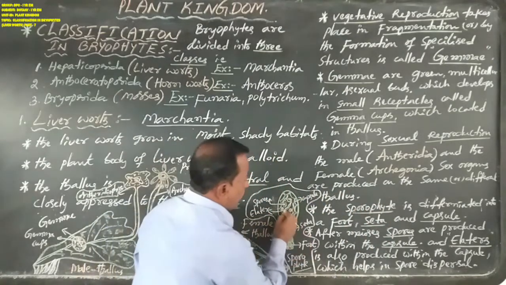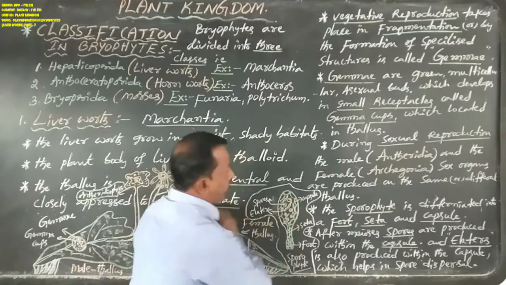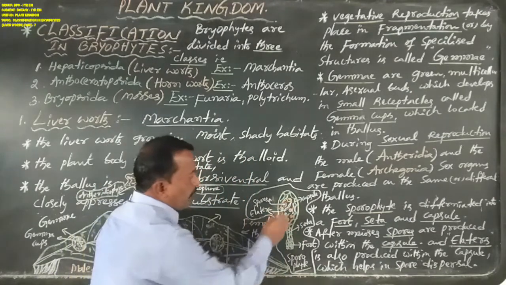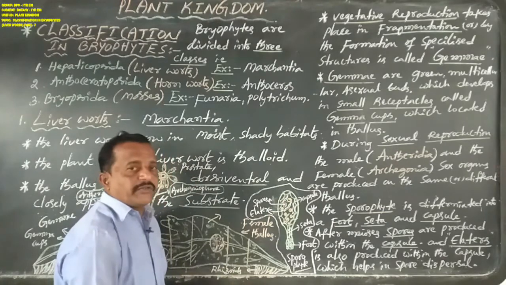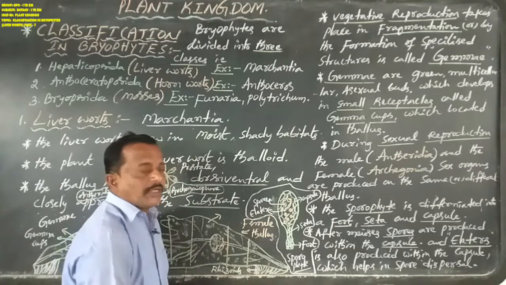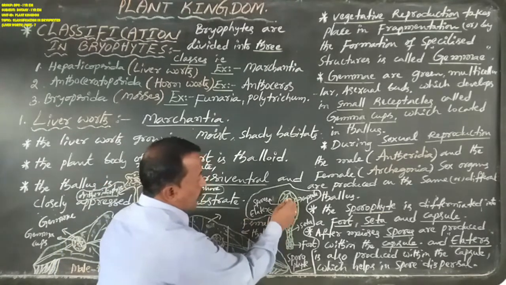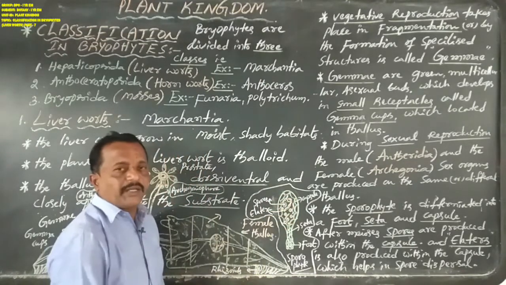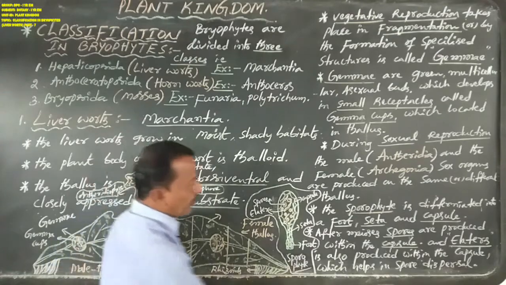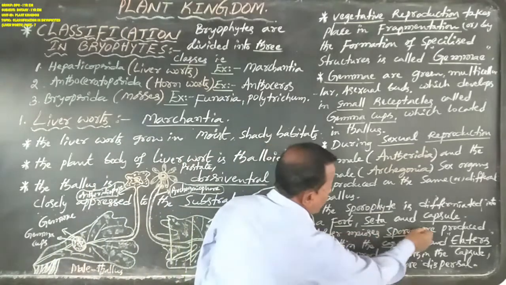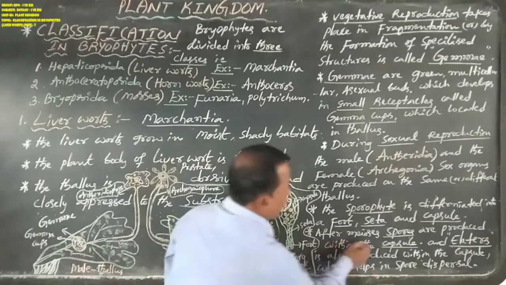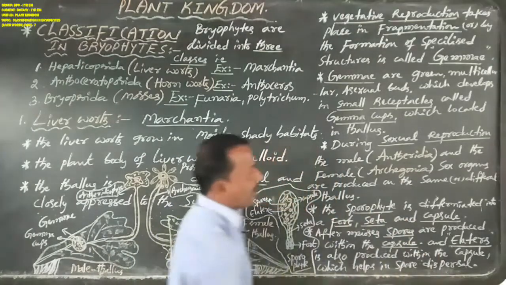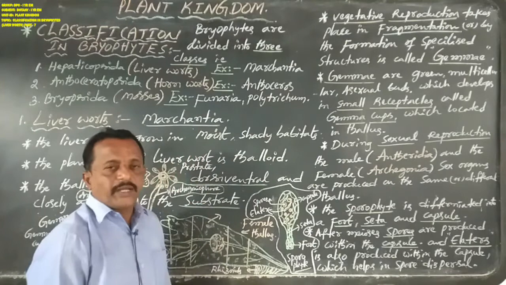The capsule contains spore mother cells. These spore mother cells undergo reduction division or meiosis to produce several spores and some elaters. After meiosis, spores are produced within the capsule, and elaters are also produced within the capsule.